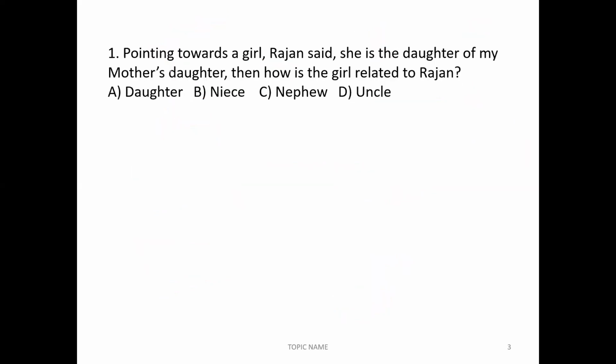Moving forward to question number 1. Pointing towards a man, Rajan said, "She is the daughter of my mother's daughter." How is the girl related to Rajan? Now, who is saying this? Rajan said, correct. Rajan is saying.